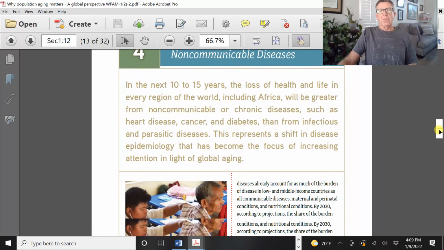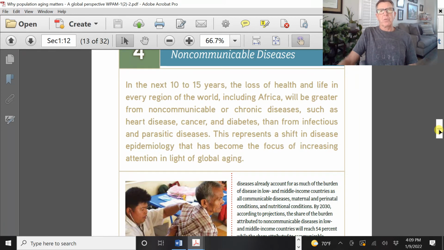So what is the big burden? I've been referring to this. This is part of our economics, our gross domestic product going towards this. Your individual economics, out-of-pocket expenses. All this is a reflection of these non-communicable chronic diseases of aging. That is going to be a biggie.